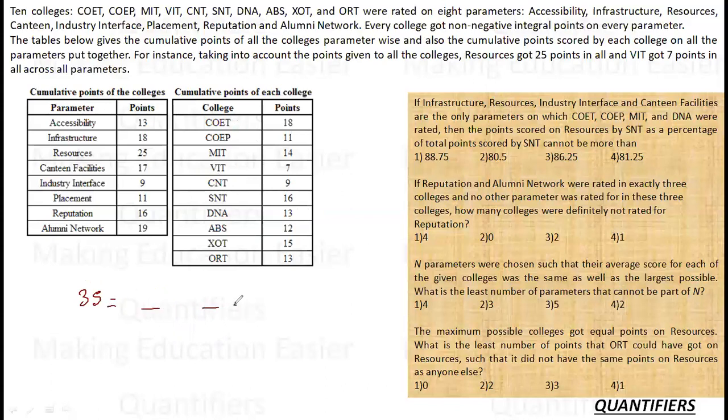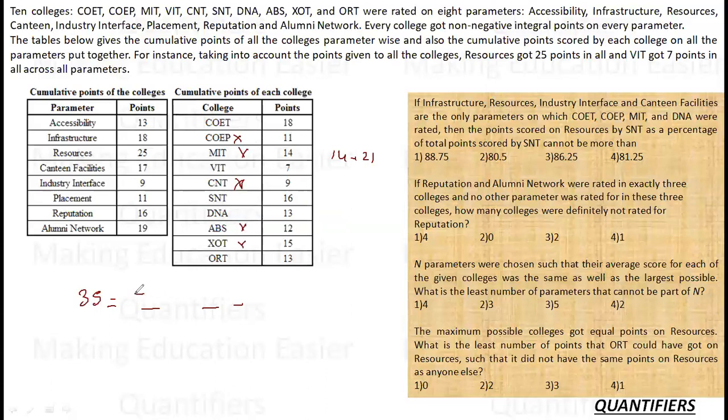Let us now think about anything else. 11 के साथ मैंने बना ही लिया था. 11 के साथ क्या बनाया था? 11, 15, 9 बनाया था. 11, 15 and 9. 11 and 15, 26 and 9. So this is a possible case. With 14, what can I make with 14? 14 ke sath I need 21 more. 21 more can be 7 and 9, 9 and 12. So this is also possible. 14, 9 and 12. These three colleges can also be included.